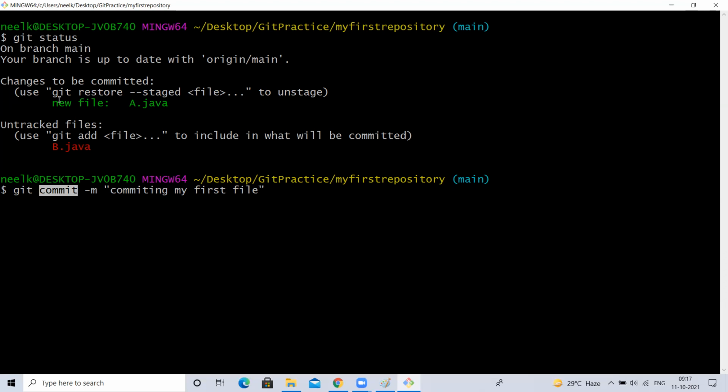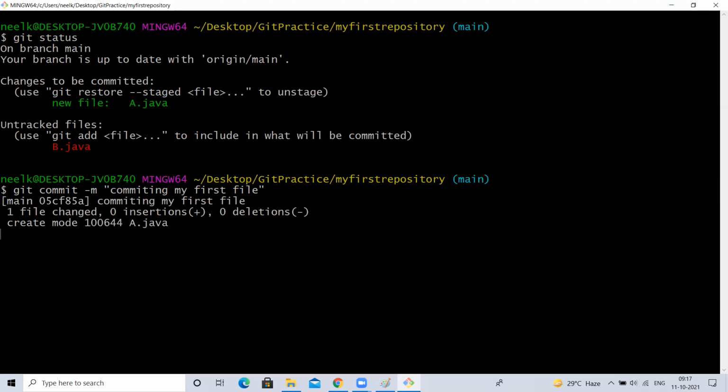So for example, if there are two files in my staging area, when I commit them, for both files it will generate only one commit ID. For this commit ID, two files have been committed. Before this commit ID, what were all the changes of each file, and what are the changes after the commit ID? Everything it will track. For now, we have only one file. I'm going to commit this. Done. Now see here, when I committed, one commit ID has been generated. This is not the complete commit ID. I'll show you the complete ID. It has been committed.